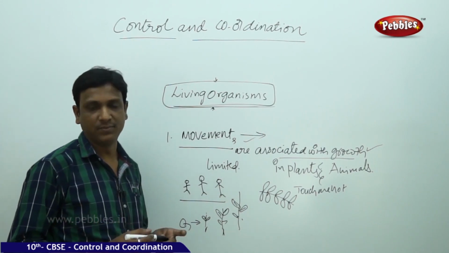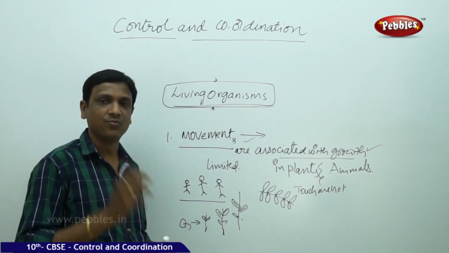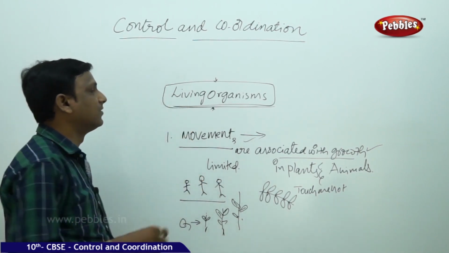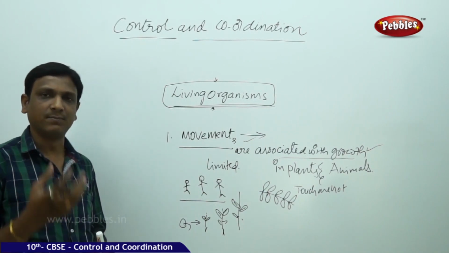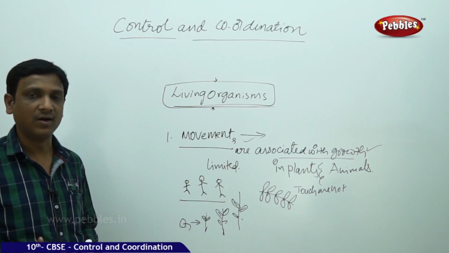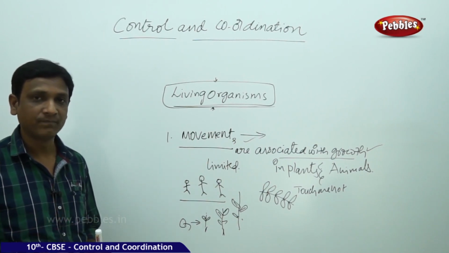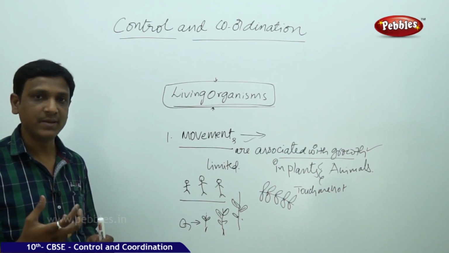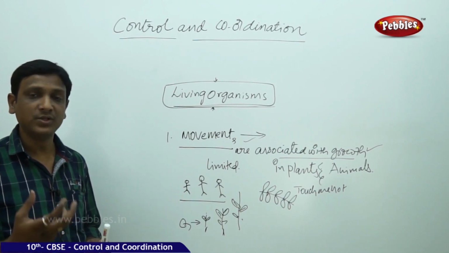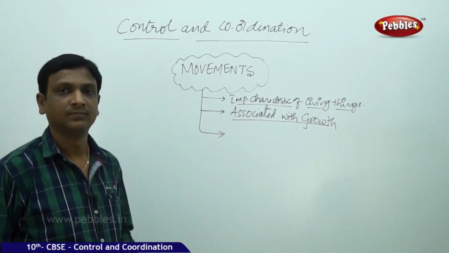Then why are the movements produced and how are the movements produced in living organisms? This is what we are going to discuss in this chapter, control and coordination. Whether it is a plant or an animal, movements are there. The movements are caused because of what? Are all these movements useful? Do they have any purpose? Do they have any initiation? Let us discuss in the coming session.